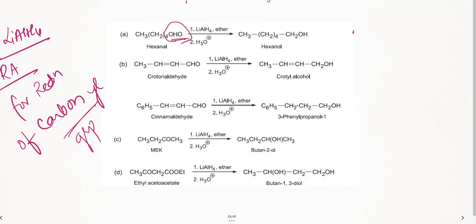I'll be adding hydrogen. See here, one hydrogen here, one more hydrogen. Again here also same thing. One hydrogen, one more, same aldehyde group. One hydrogen here, one more hydrogen here. Here, this is a carbonyl group. I'll be adding one hydrogen, one more hydrogen. In this case, where is the carbonyl group? The carbonyl group is here in this case, correct? Right. So what will it do? We'll add one hydrogen here, one hydrogen here. That's over. So lithium aluminum hydride, being a reducing agent, adds hydrogen or removes oxygen. That's fine.